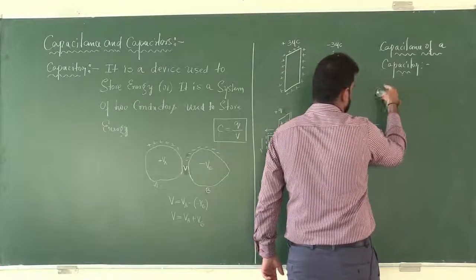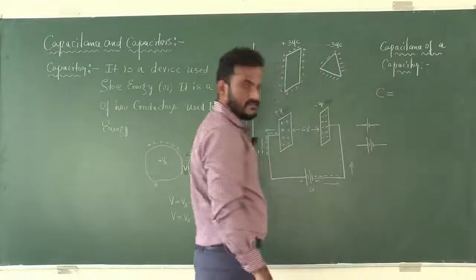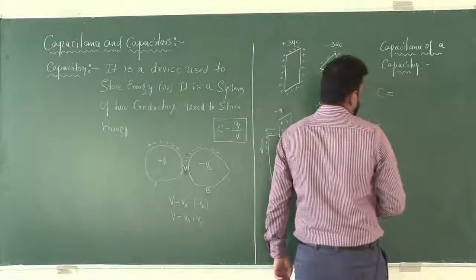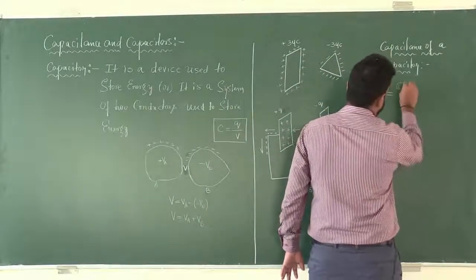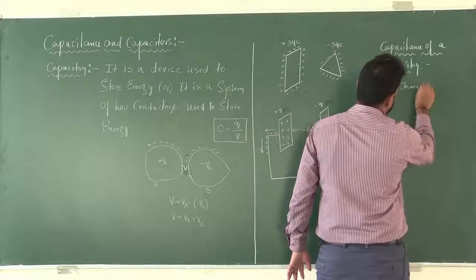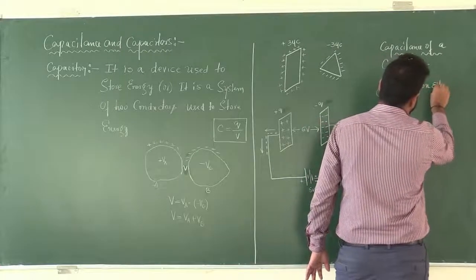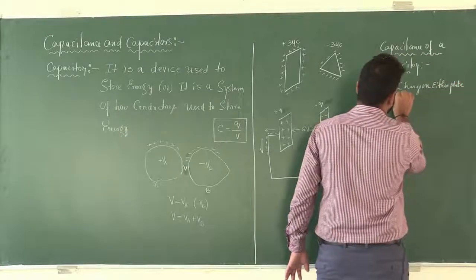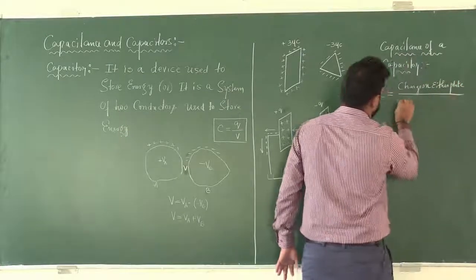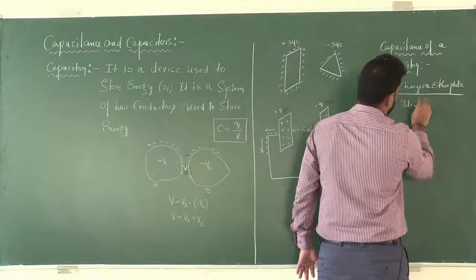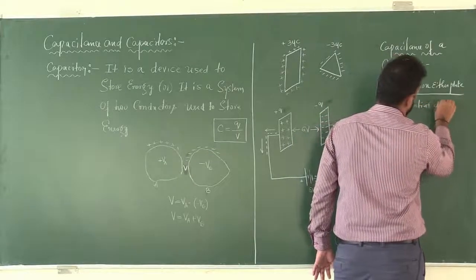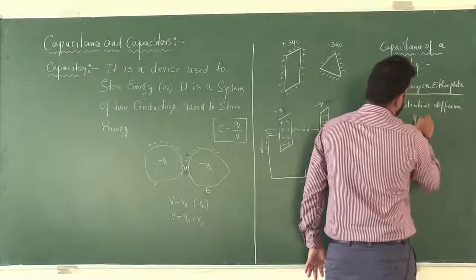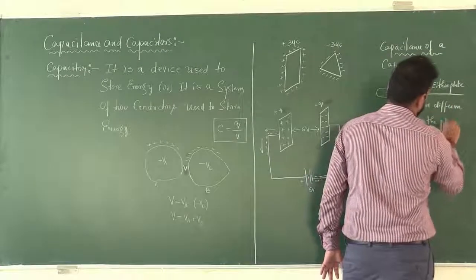Capacitance of a capacitor is indicated by C, and it is defined as the ratio of charge on either plate to the potential difference between the plates.